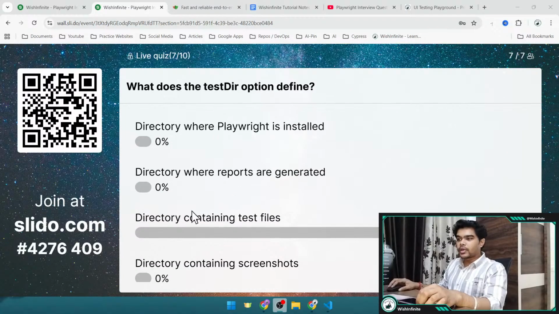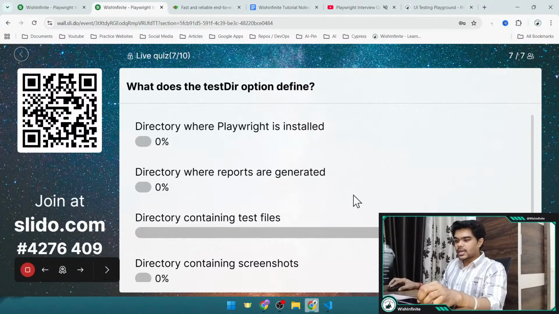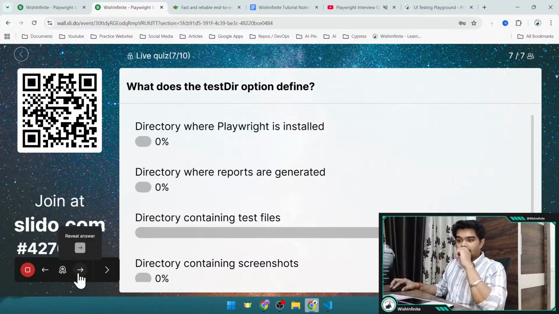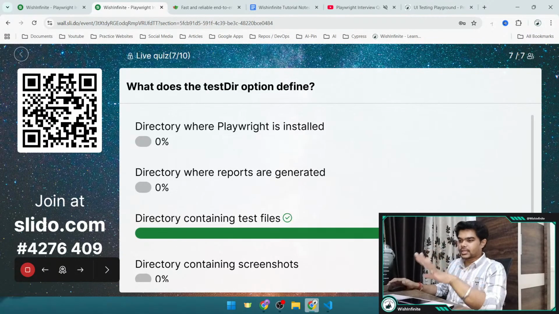So we have got all the answers. 100% people have selected directory containing test files. And now let me reveal the correct answer. This is the correct answer. So the testDir option inside the playwright.config.ts file defines which directory contains the test files, right?